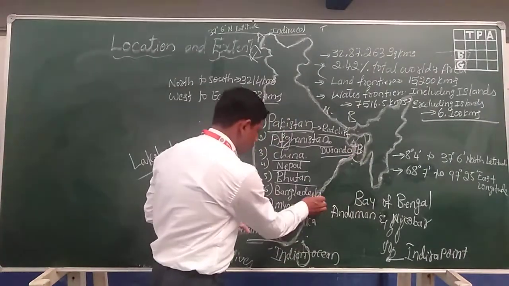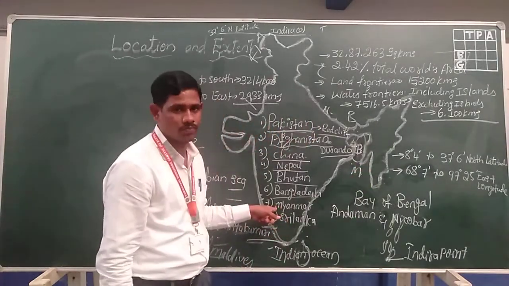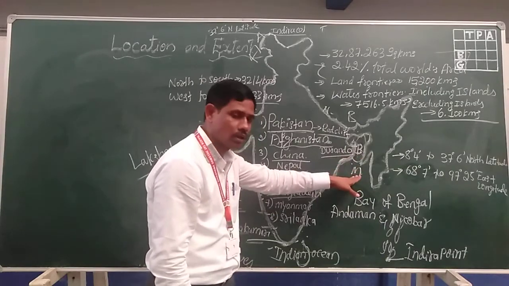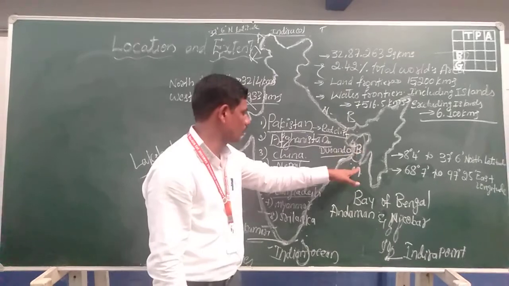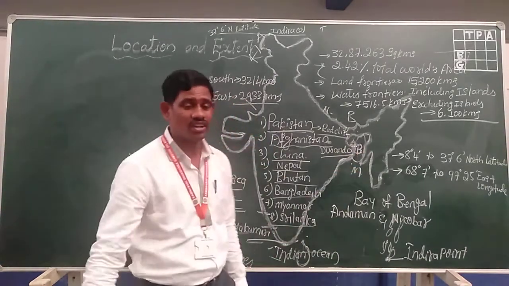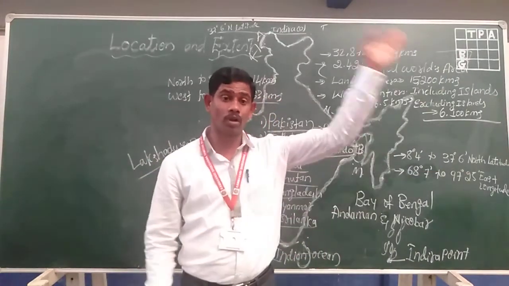Next down is Myanmar, which shares a boundary line with India. Bangladesh and Myanmar are both located in the eastern part of India. Coming to Sri Lanka, India and Sri Lanka have a long history from the Ramayana.